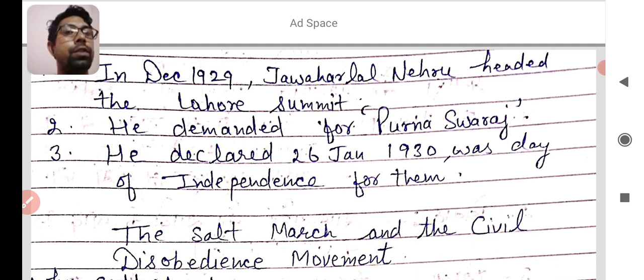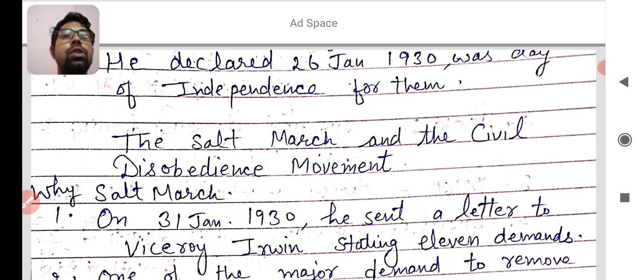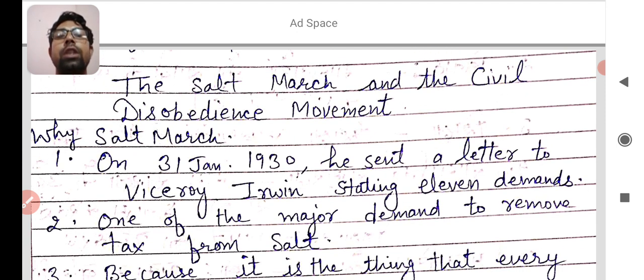I hope you learned the second major point behind that. And the next is the Salt March and the Civil Disobedience Movement. So you learned that there were 2-3 major points between non-cooperation and the Civil Disobedience Movement. Now we will read about the first step of the Civil Disobedience Movement, the Salt March.